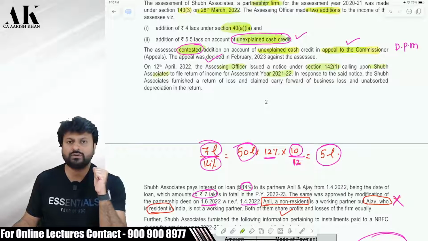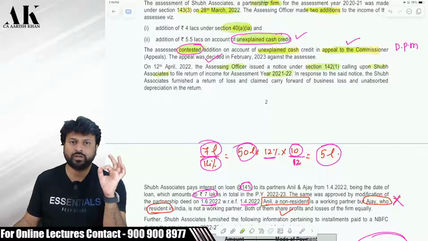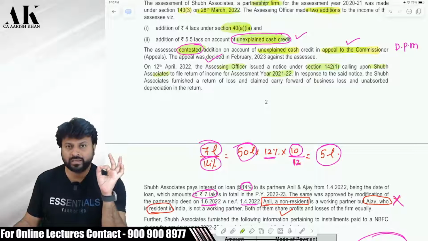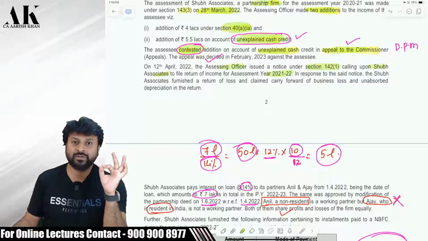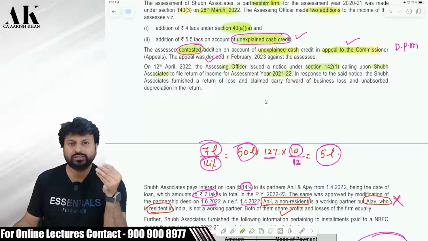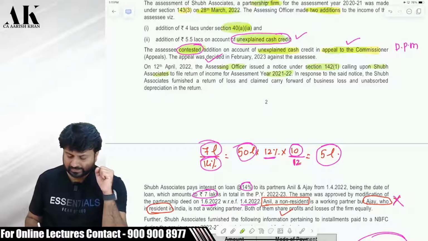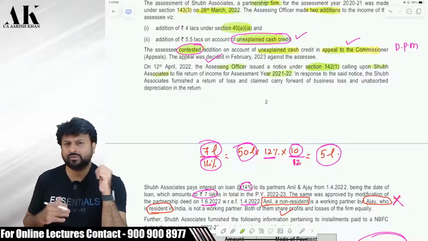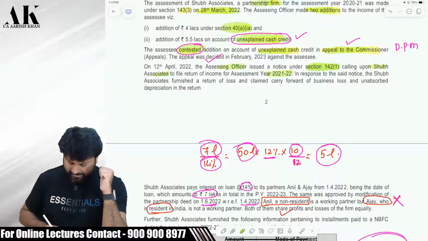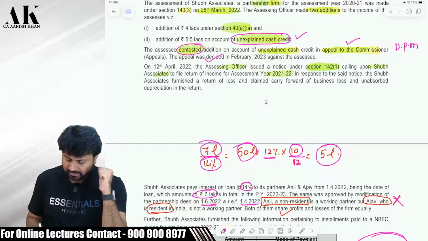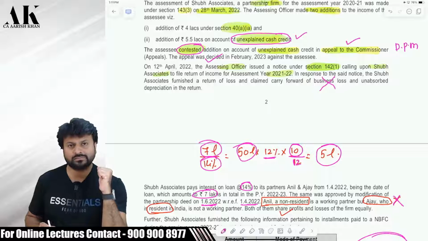Now what is a notice under 142(1)? A notice under 142(1) is a notice which is issued by the AO or some other prescribed income tax authority if you do not file the return on time. So this notice is issued after the due date of filing of return, because this notice is issued to those people who do not file the return on time. And therefore the return which you are going to file is always going to be a belated return. And if it is a belated return, it is not possible to carry forward business loss.